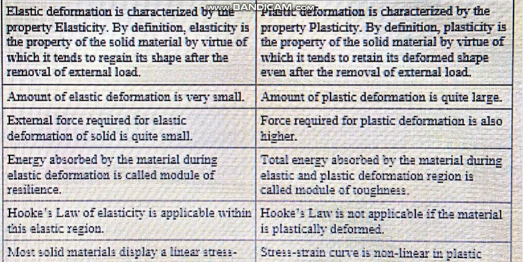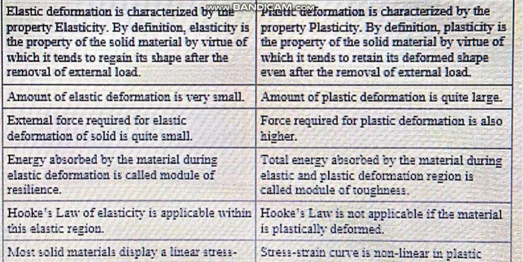Energy absorbed by the material during elastic deformation is called modulus of resilience. The total energy absorbed by the material during elastic and plastic deformation is called modulus of toughness.